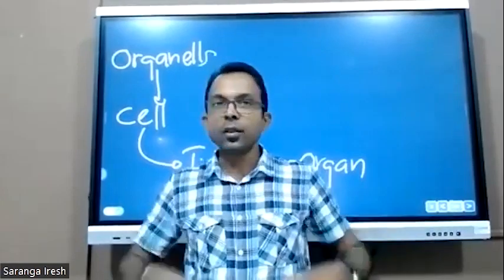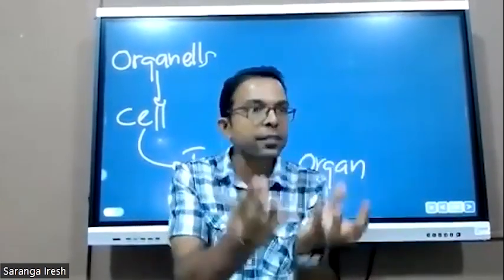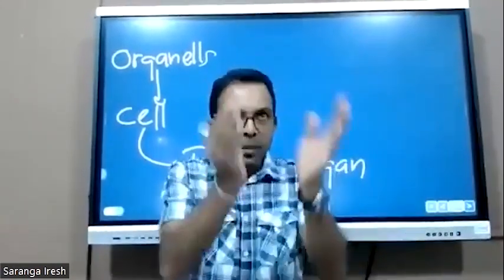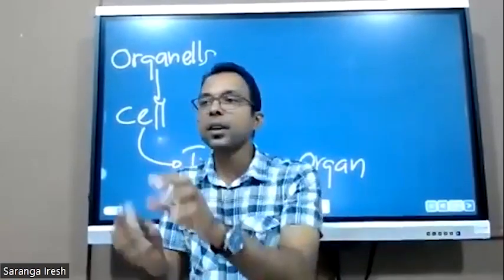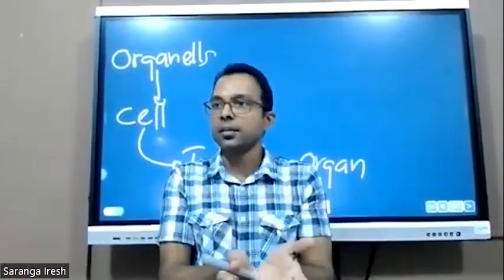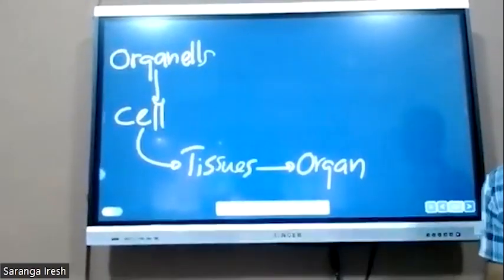Kidneys are organs. A kidney is not made up of one type of cell. There is a collection of tissues there. Different tissues make the kidney, the heart, and the lung. Likewise, tissues collectively make the organ.